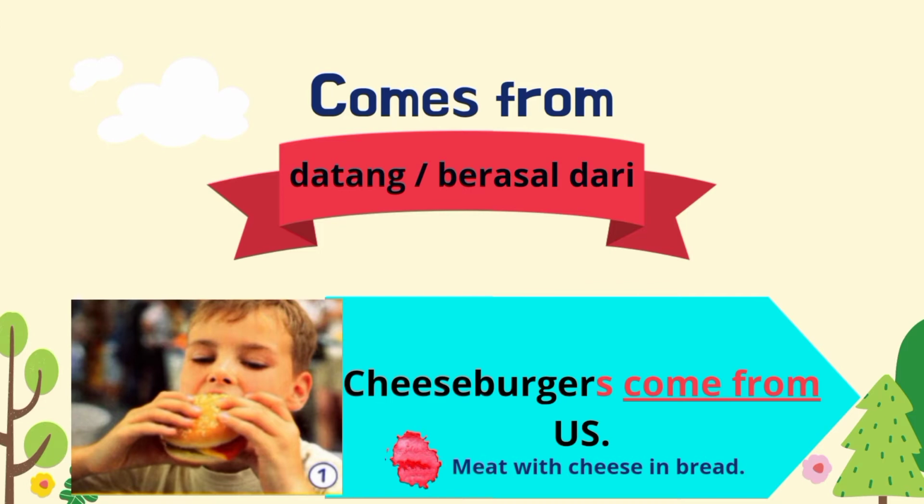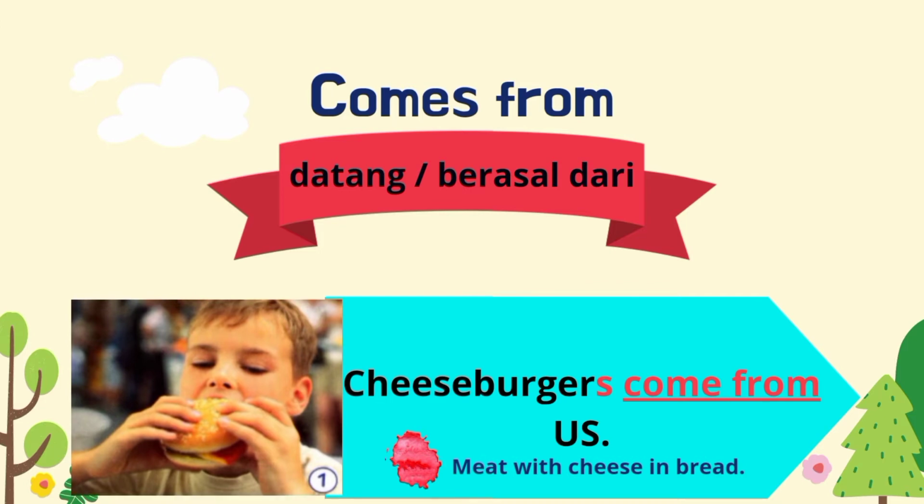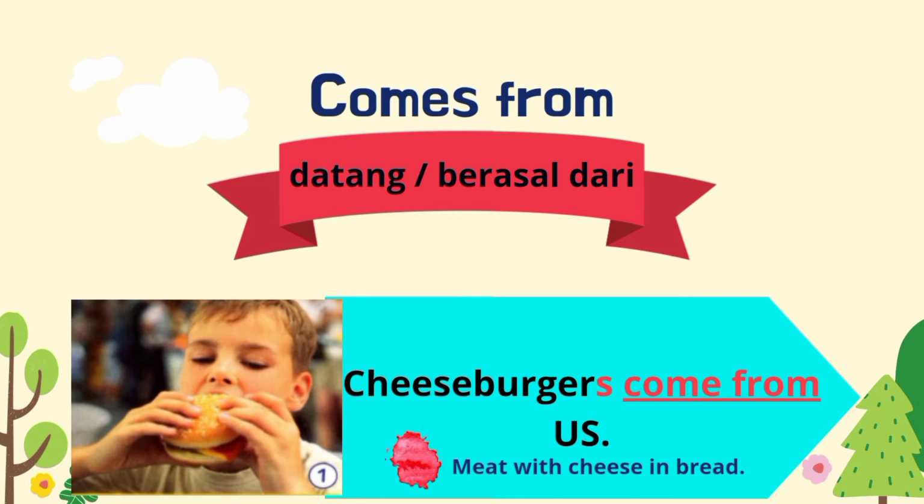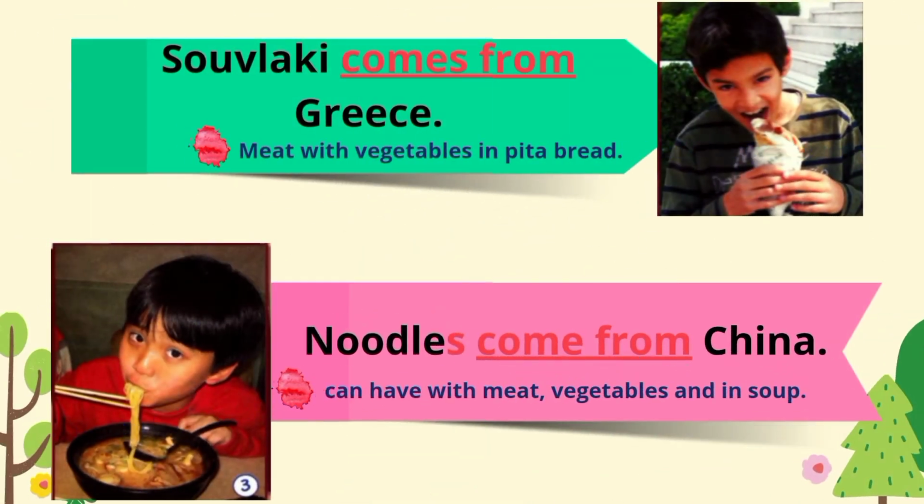Please note that the words come from in this sentence don't have S at the back because the word cheeseburgers already contains S. So, what is a cheeseburger? They are made with cheese in a bread. I'm sure everyone knows what cheeseburgers are, right? So, now let's take a look at the second and third examples.